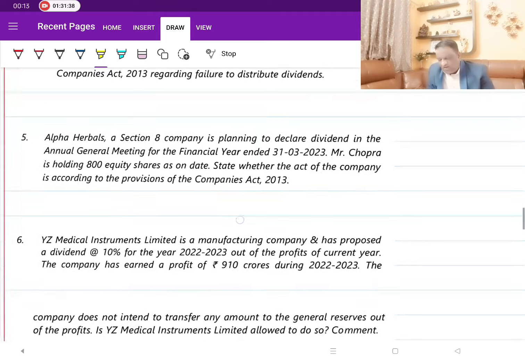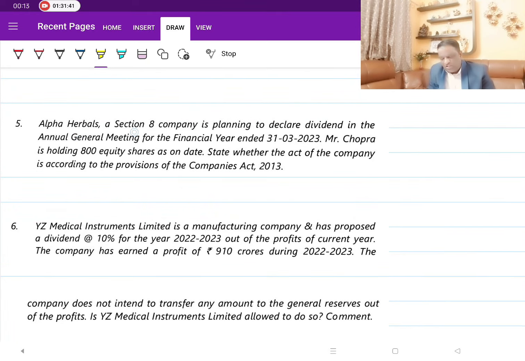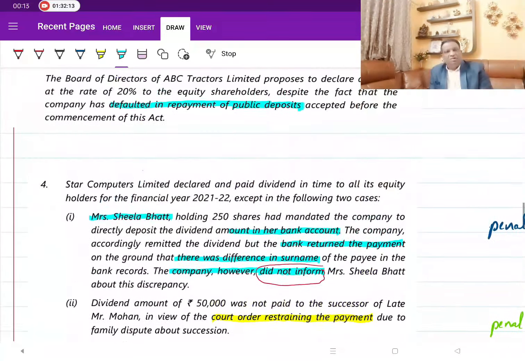Now, Alpha Herbals, a Section 8 company, is planning to declare a dividend. Now you know it. Once it is a Section 8 company, how can they declare dividend? It is not permitted. Whatever may be the number of shares, they are not permitted. Just to remind you, two sets of companies can't declare the dividend. One is Section 8, the other is a company defaulting in the acceptance and repayment of deposits under Sections 73 and 74. Because it's a Section 8 company, it is not permitted. And earlier he was talking about defaulting in the payment of deposits.